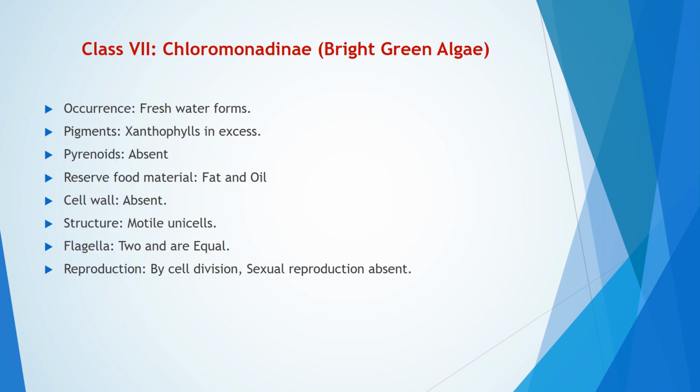Class is Chloromonadinae. This is commonly called as bright green algae. It occurs in freshwater forms. It includes the pigments xanthophylls and is in excess. The pyrenoids are absent. Reserve food materials are fat and oil. Cell wall is absent. Structure motile unicells. Flagella 2 and are equal. Reproduction takes place by cell division and the sexual reproduction is absent.